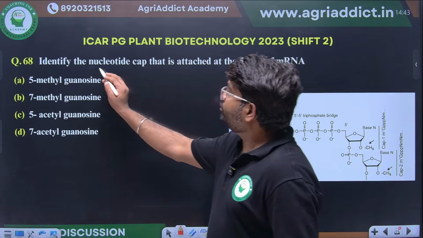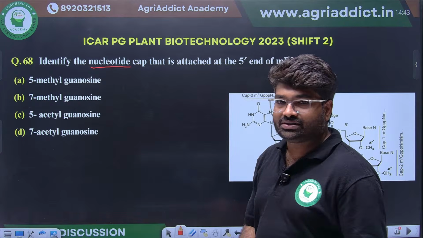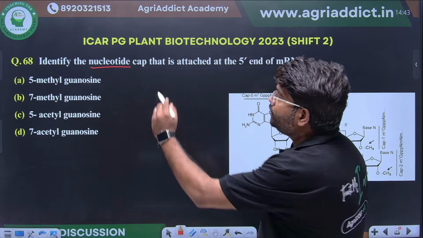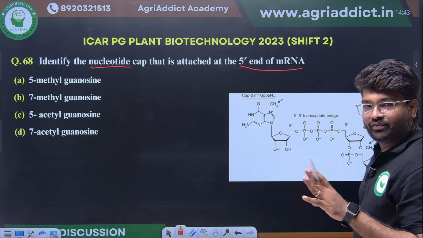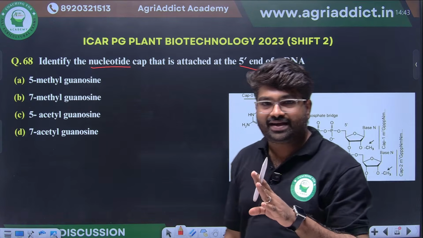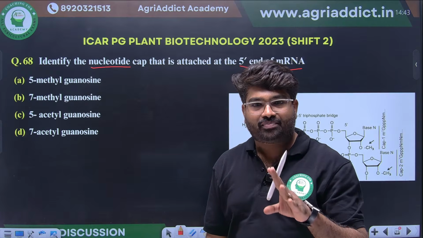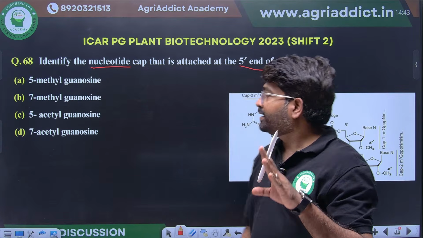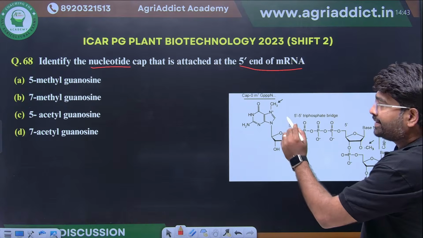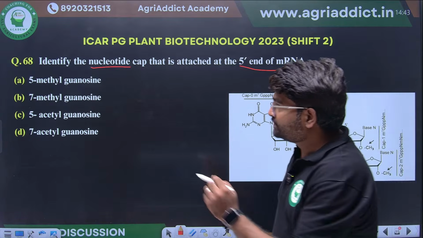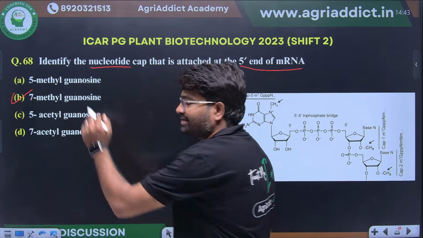Identify the nucleotide cap. This is another important question. Identify the nucleotide cap that is attached at the 5' end of mRNA. They are asking what the nucleotide cap attached at the 5' end of mRNA is. You have to see here: this is mRNA. The mRNA will have what? Yes, a 7-methyl guanosine residue will be there.